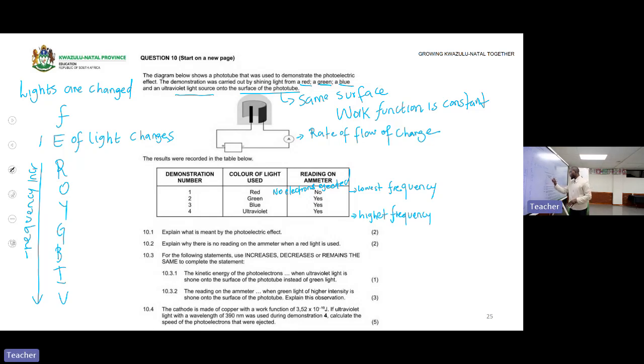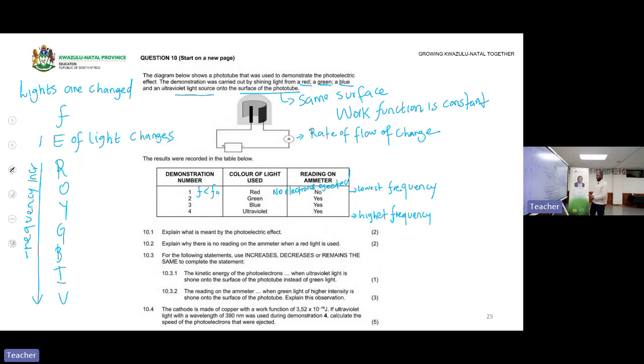So here, frequency is less than threshold frequency. But for green, blue, and ultraviolet, the frequency is increased. Each has its own frequency. The frequency of green is greater than the threshold frequency, hence there is a current. The frequency of blue is greater than the threshold frequency, hence there is a current. The frequency of ultraviolet is greater than the threshold frequency, hence there is a reading on the ammeter.